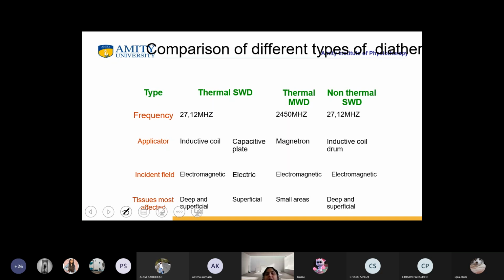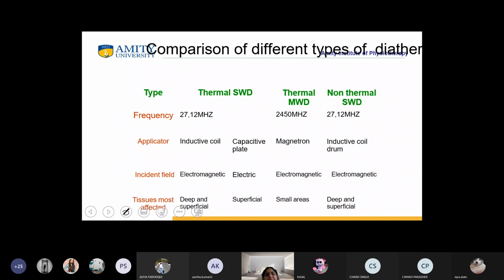Okay, what is the comparison between the different types of diathermies? All of you I think know that there are two types of shortwave diathermy, that is thermal shortwave diathermy and non-thermal shortwave diathermy. Yes, or no? Yes, ma'am.